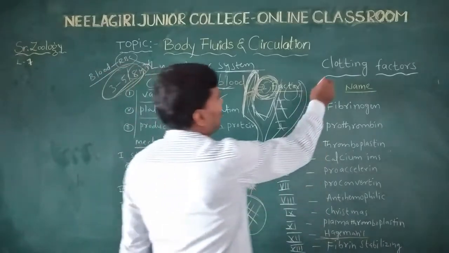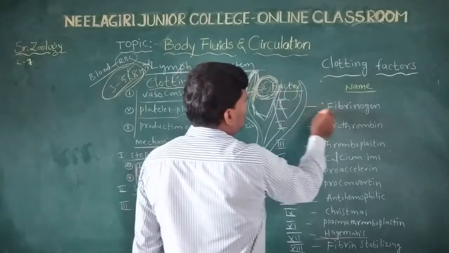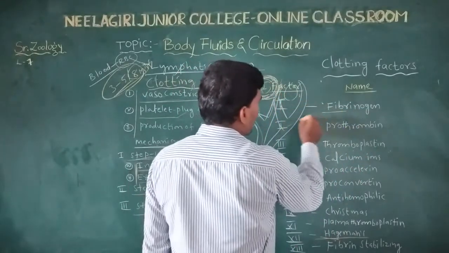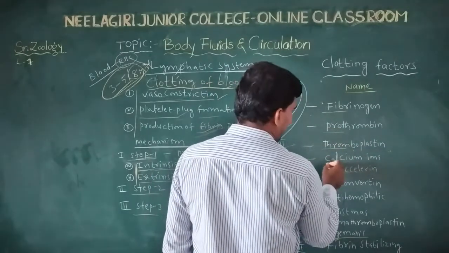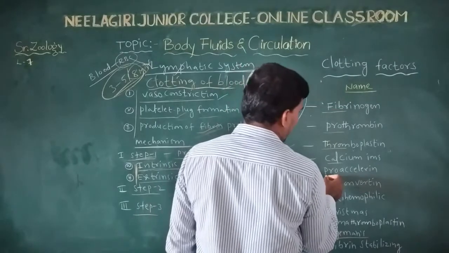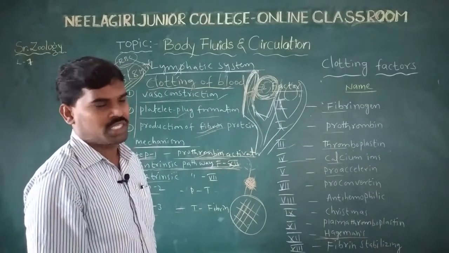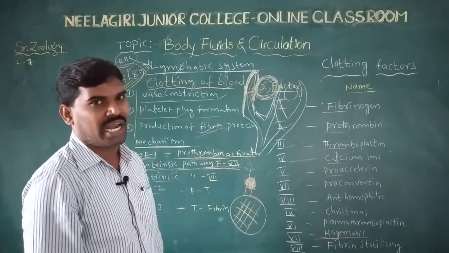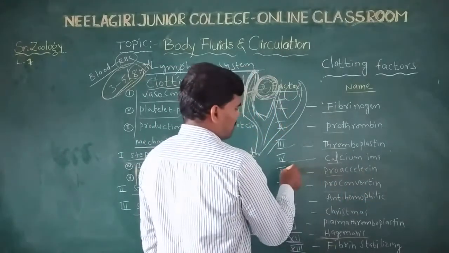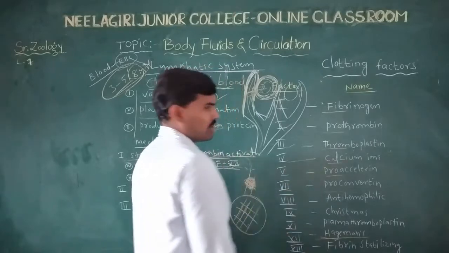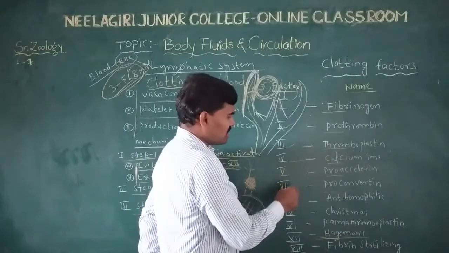The clotting factors total 13 factors. The first factor is fibrinogen, the second factor is prothrombin, the third one is thromboplastin, the fourth one is calcium ions, the fifth one is proaccelerin. The sixth one is unknown, the sixth factor cannot be identified, and the seventh factor is proconvertin.